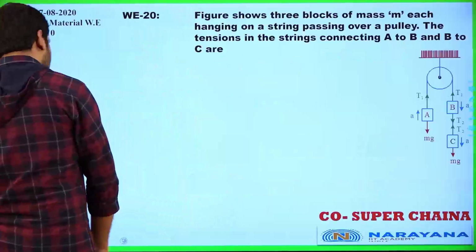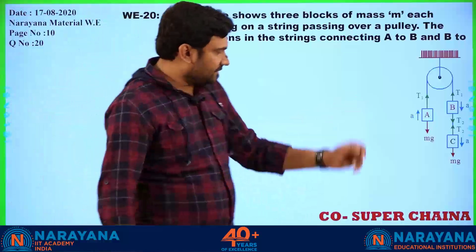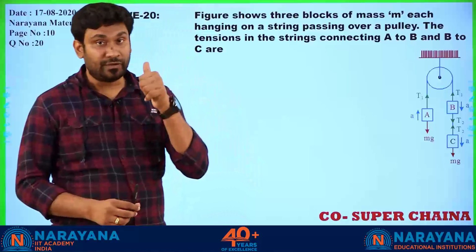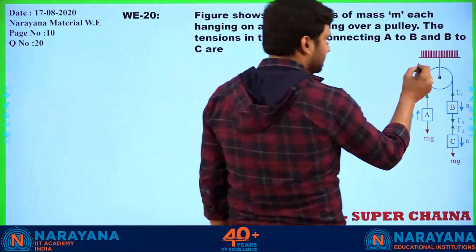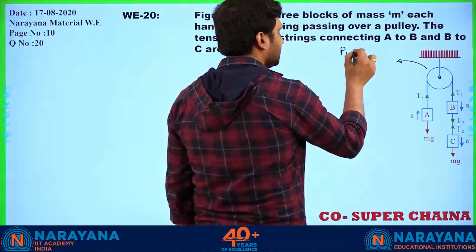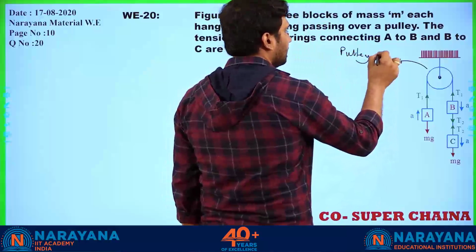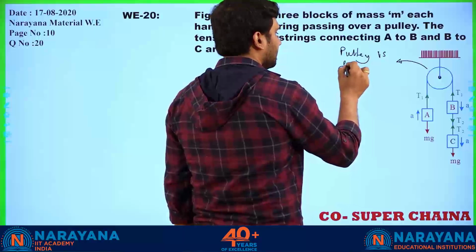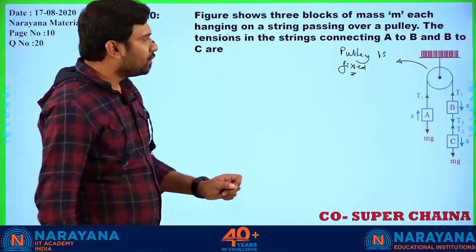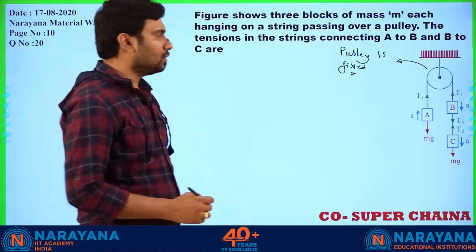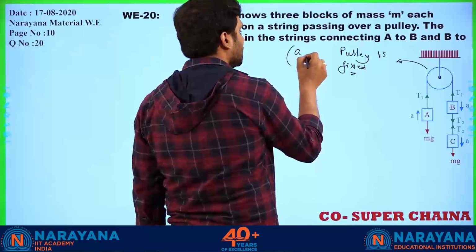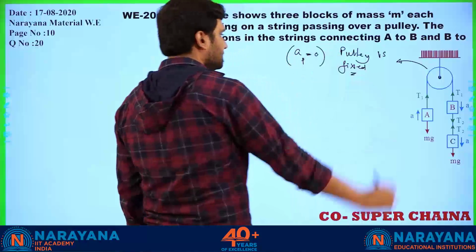So this is the first question you are seeing here. What I told you is the first thing: the pulley is fixed. You can clearly check here that this pulley is fixed. So if this pulley is fixed, what is the consideration I told? That the acceleration of the pulley has to be equal to 0.